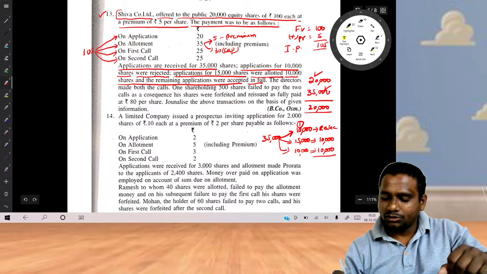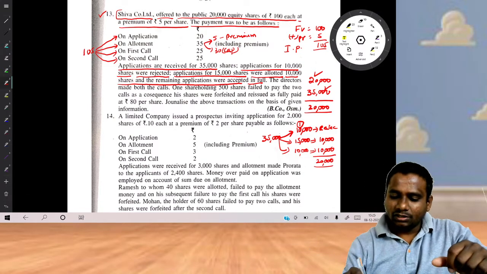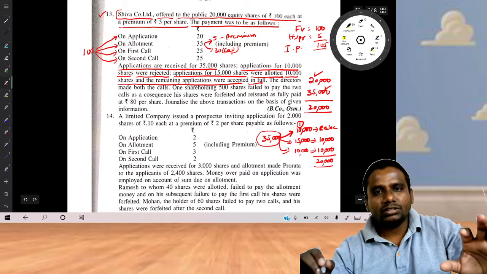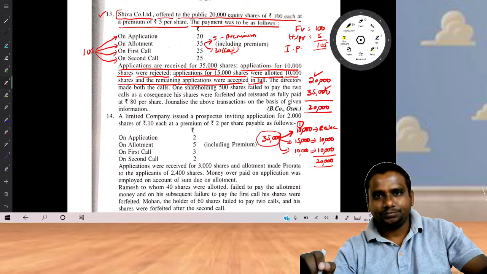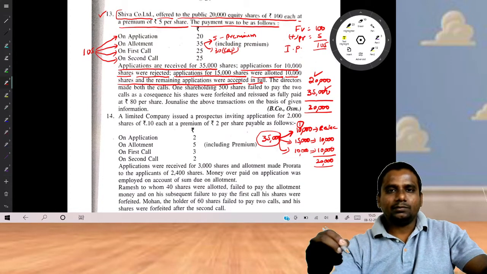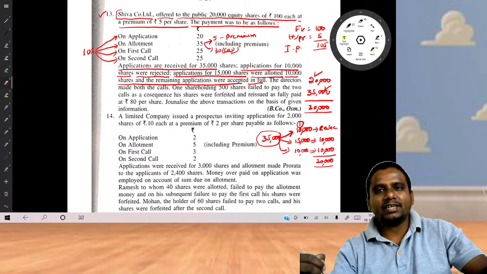So in total, how many shares did the company allot? 20,000 shares. I repeat, we have received applications for 35,000 shares, but the company can allot maximum 20,000 shares. So the board of directors is dividing the applications into different categories.